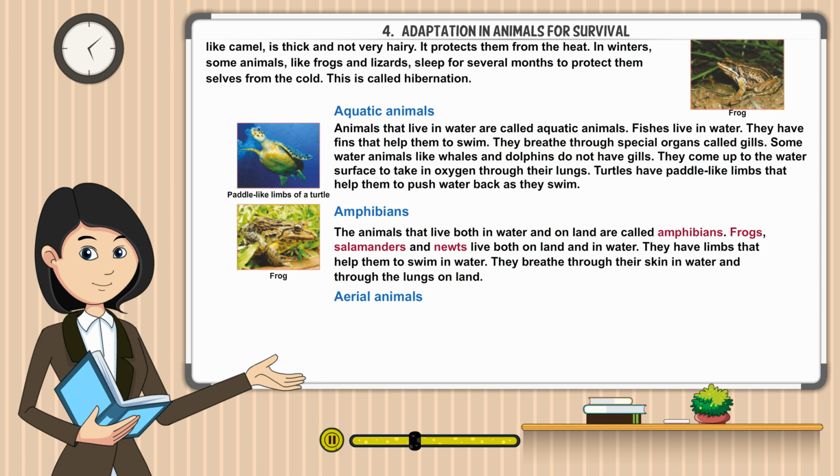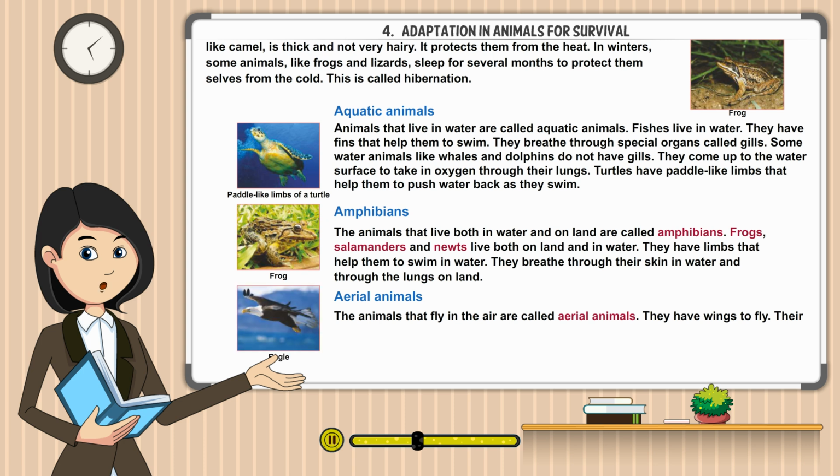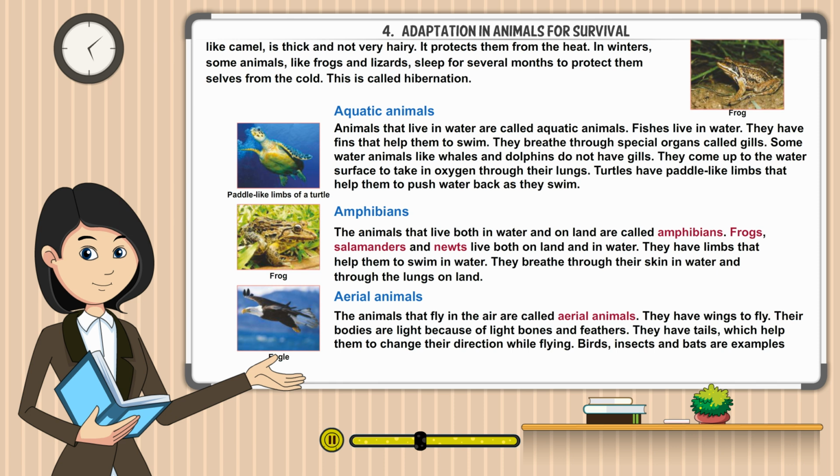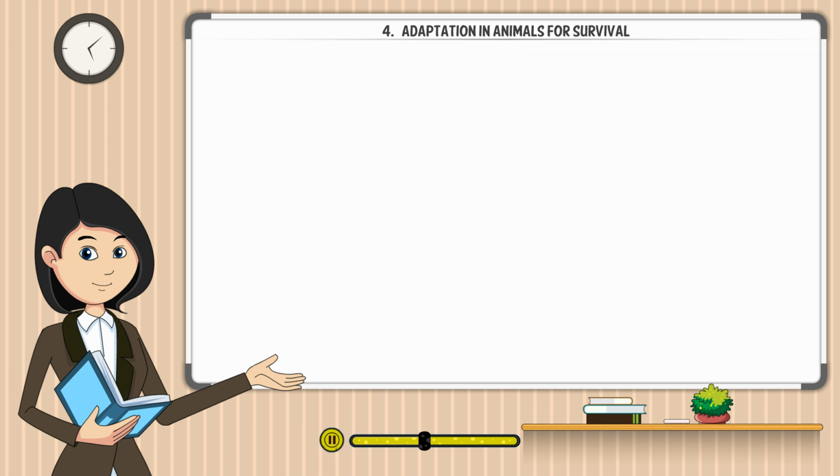Aerial animals. The animals that fly in the air are called aerial animals. They have wings to fly. Their bodies are light because of light bones and feathers. They have tails, which help them to change their direction while flying. Birds, insects, and bats are examples of aerial animals. Bat is the only mammal that can fly.